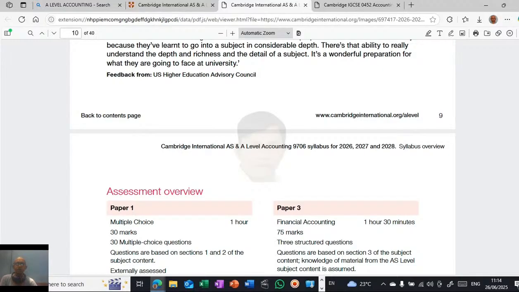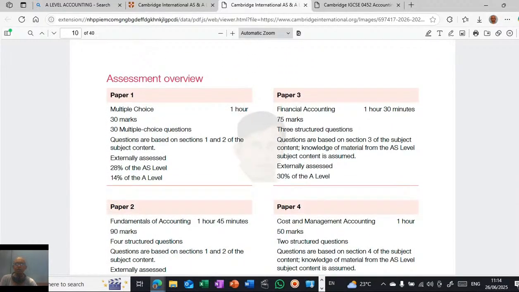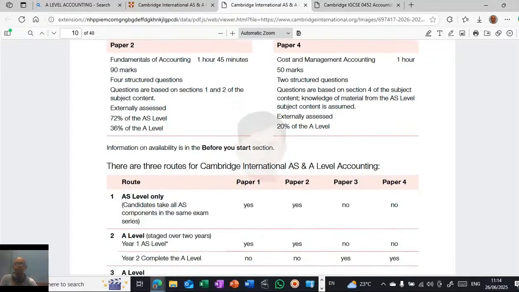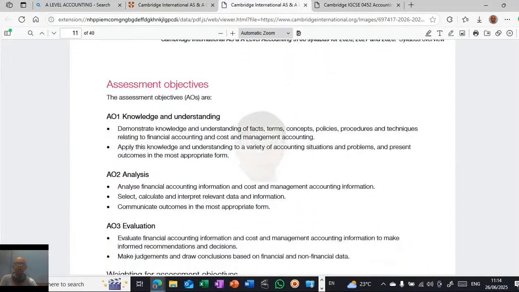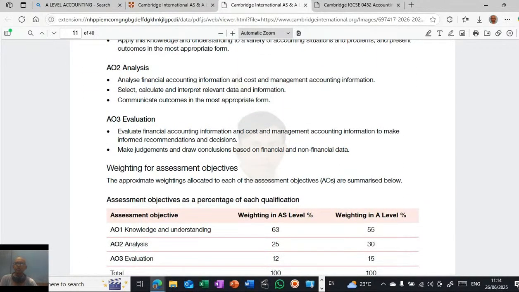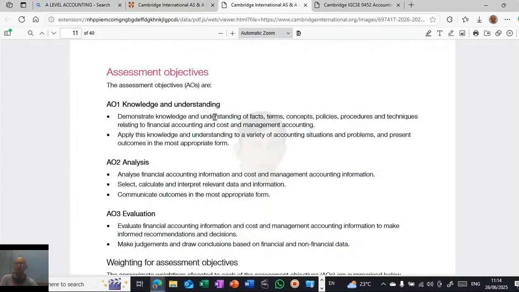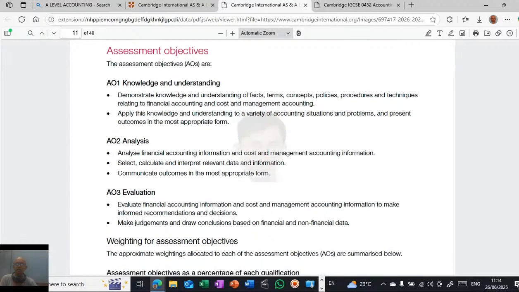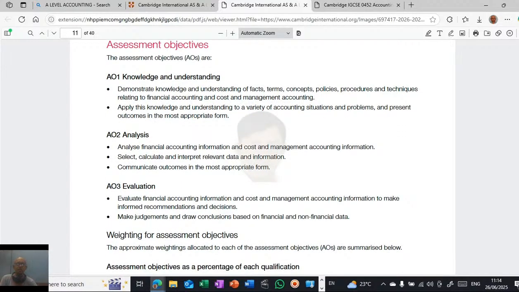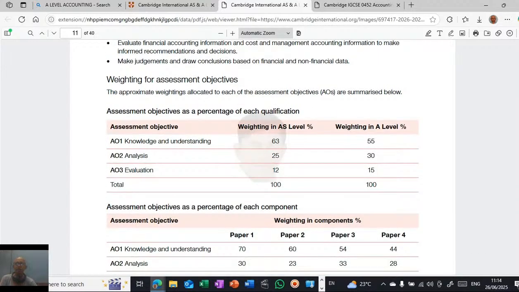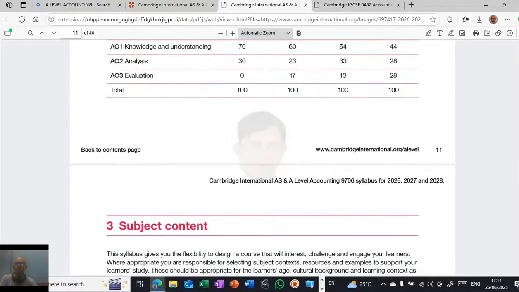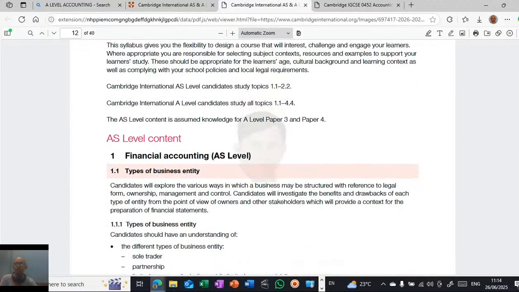Don't procrastinate. Be structured. There are three stages for you to learn the subject: first knowledge and understanding, then analysis and capability, then evaluation skills. All these things are required. To understand this, your basic conceptual skills should be very strong, and application of conceptual skills is very important.